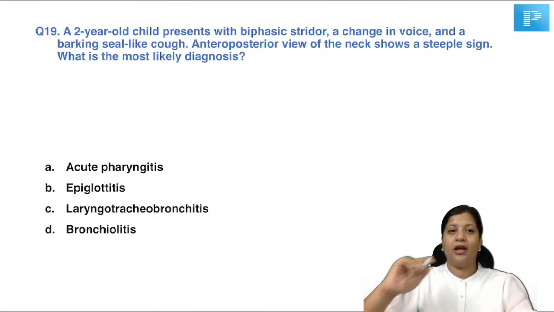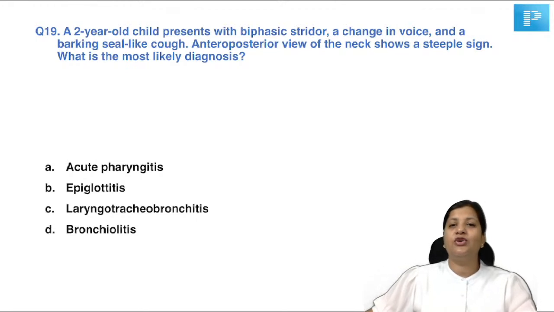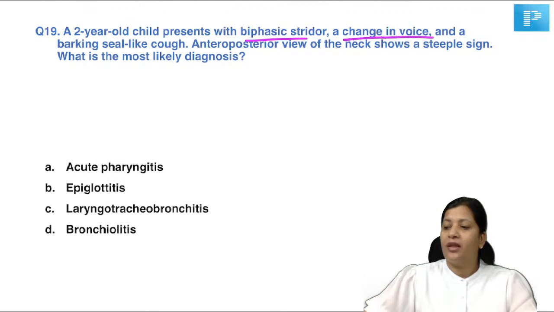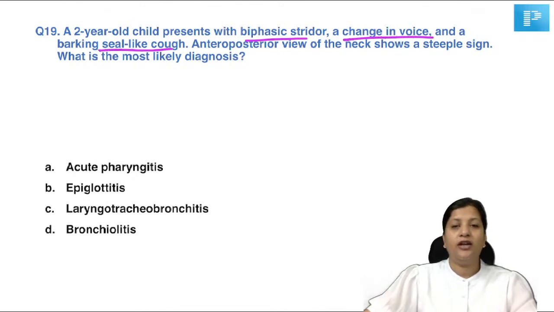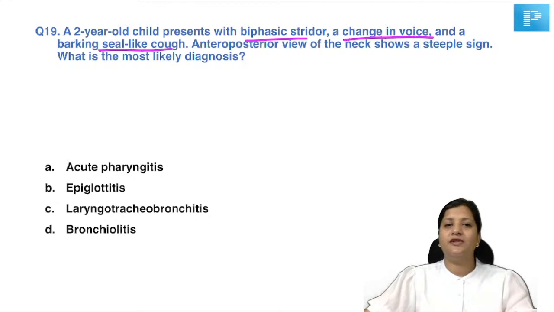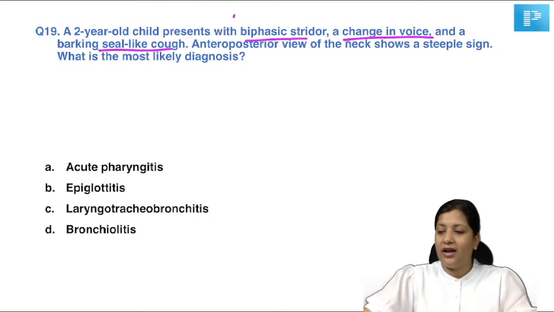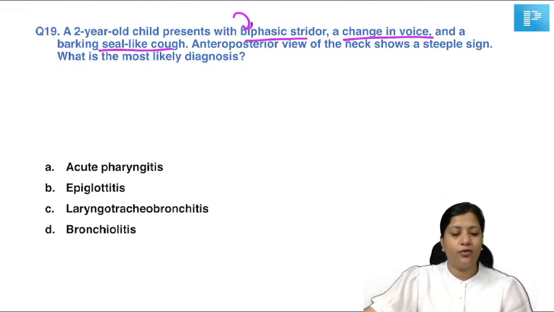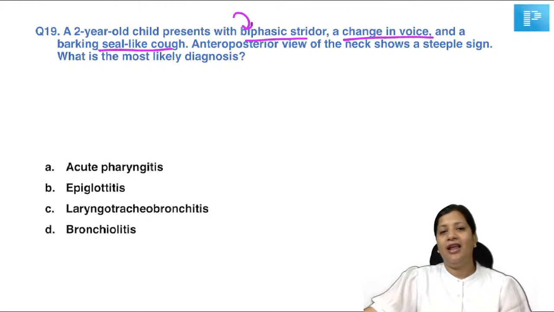Okay. A 2-year-old child presents to you with a biphasic stridor, a change in voice, and a barking seal-like cough. Anteroposterior view of the neck shows a steeple sign. What is the most likely diagnosis? Now everyone knows this: steeple sign, thumb sign, biphasic stridor, change in the voice, barking seal-like cough. The examiner cannot give you any more hints than this in the exam. Yes, answer is very simple.